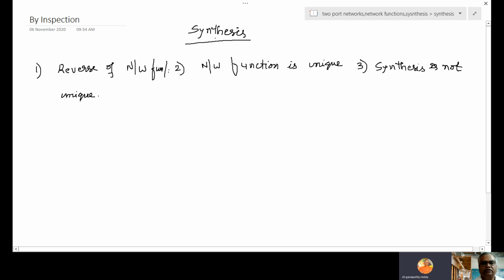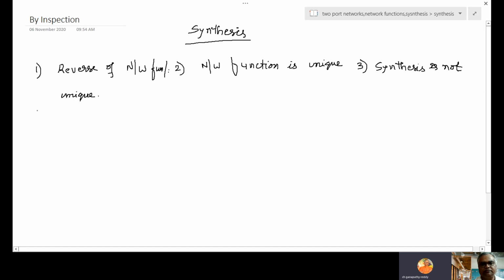Now to understand Foster form 1 and 2, the basic thing is we should know inspection. By inspection means for different elements, how the network function will be: resistor alone, capacitor alone, inductor alone, RC series, RL series, and so on. All possible combinations, how the network function will be.